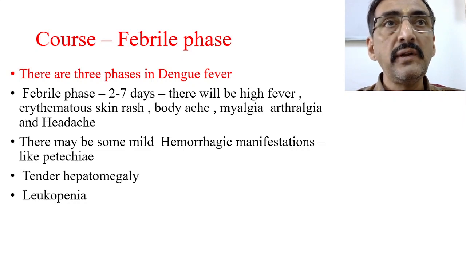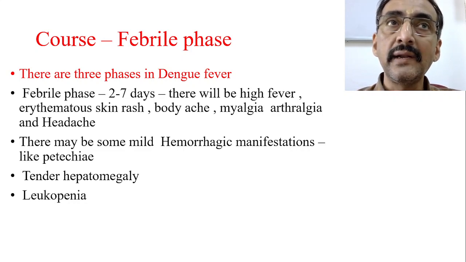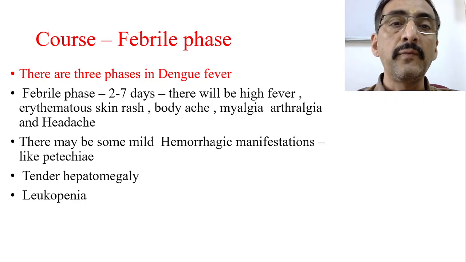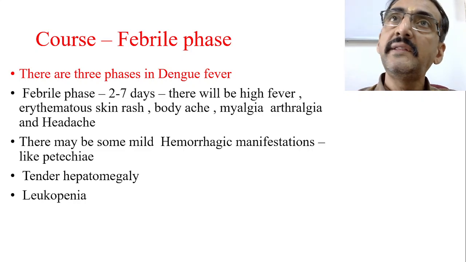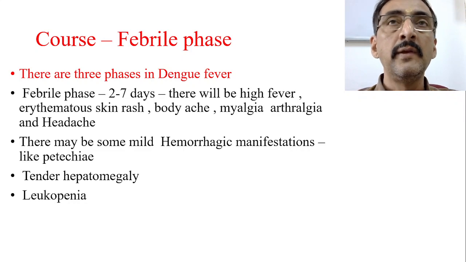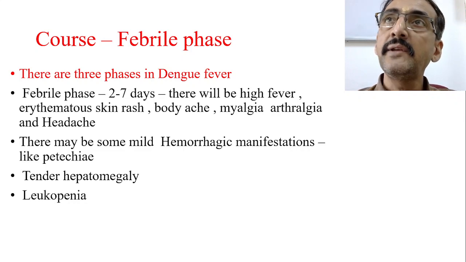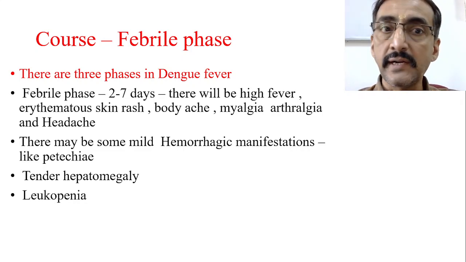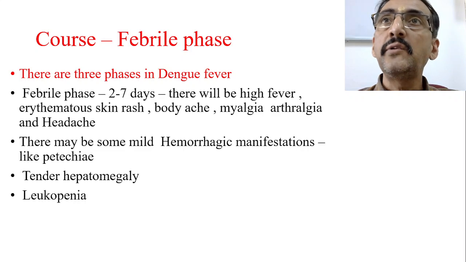Now usually dengue fever will run in three important courses. Number one is febrile phase, second is critical phase, and third one is recovery phase. So there are mainly three phases in dengue fever. What do you mean by febrile phase? Febrile phase means first there is a fever, the first phase of the fever. That means from day one this fever starts and this may continue up to 7 days.